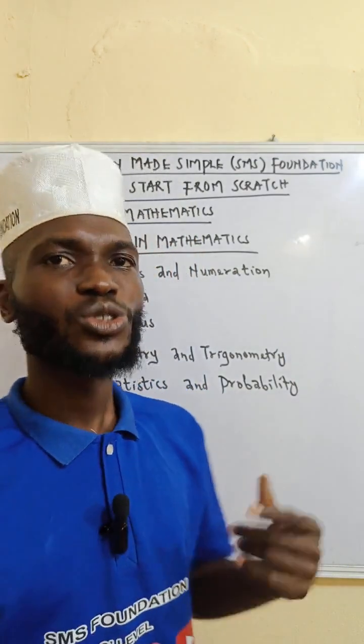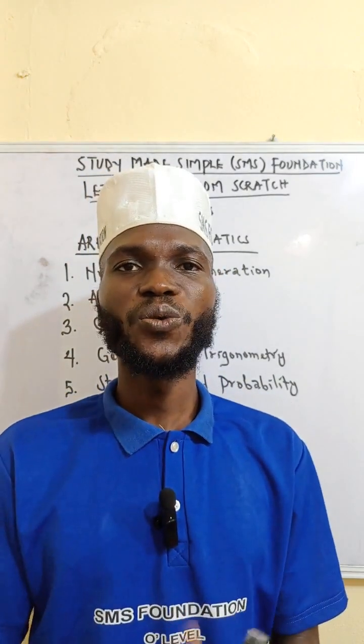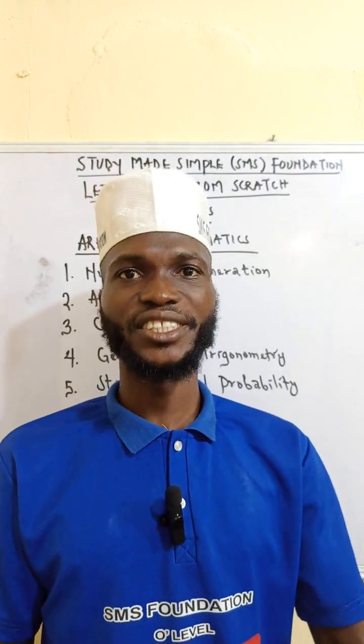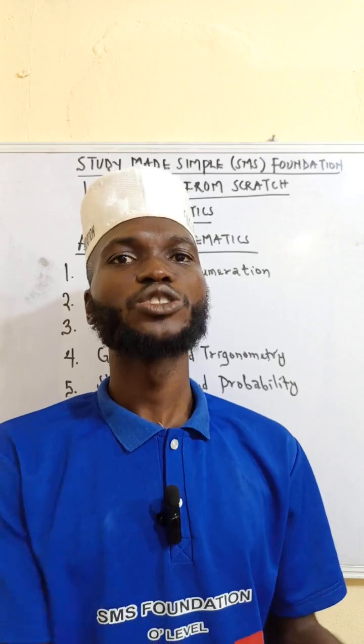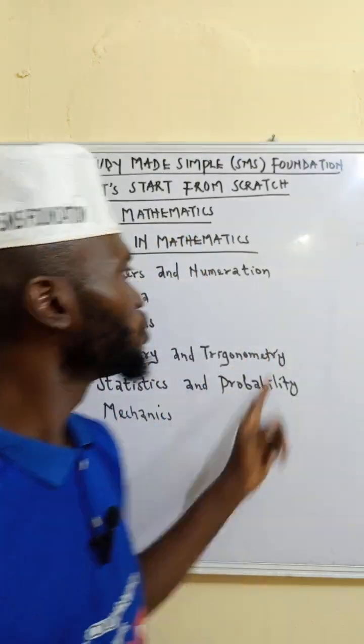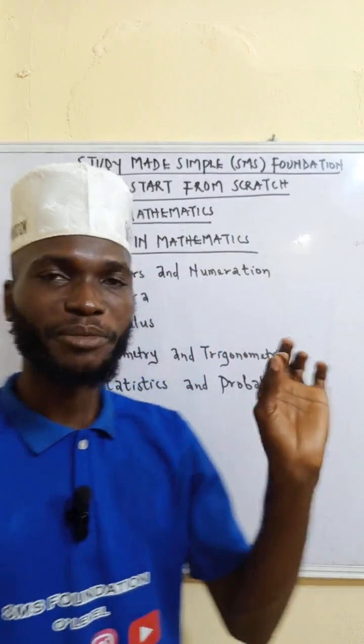Now, if you want to study math from scratch, it is always good to let you know where we are going. When you know your destination, you will not suffer too much. So I have to first show you the areas that we have in O-level mathematics.